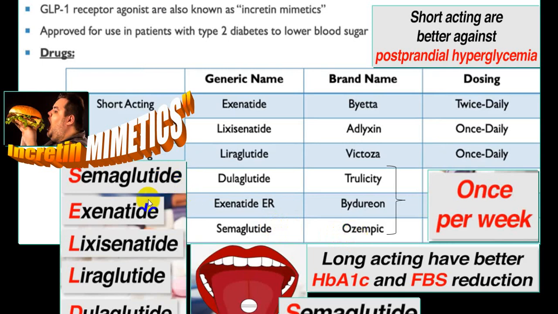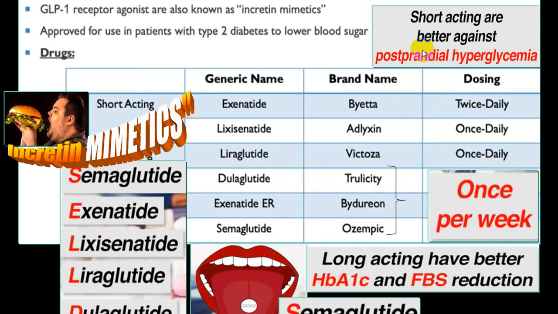So we have semaglutide, exenatide, lixisenatide, liraglutide, dulaglutide, etc. These are all different types of preparations which are available. They are available as short acting and as long acting. And long acting preparations are once daily as well as once a week. Dulaglutide and exenatide ER are once a week preparations, so that is an additional advantage.